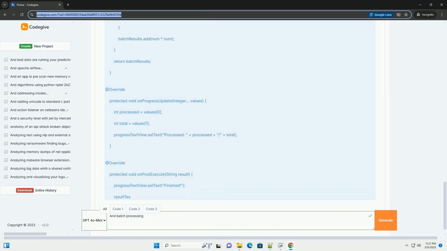Key components. 1. Data source: the source of the data to be processed, for example a large file, a database query, a network request. 2. Batch size: the number of items to be processed in each batch. This is a crucial parameter to tune. A too small batch size can introduce excessive overhead, while a too large batch size can still block the UI thread.